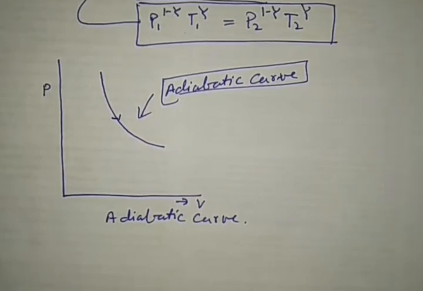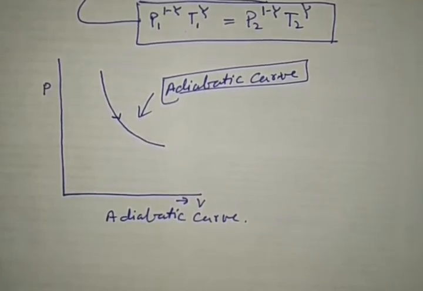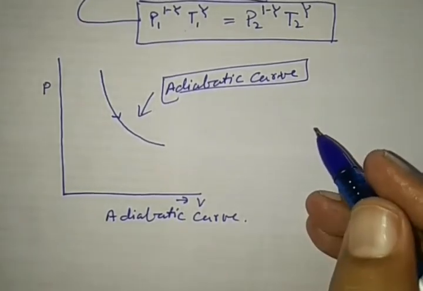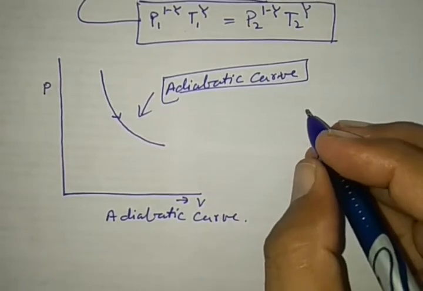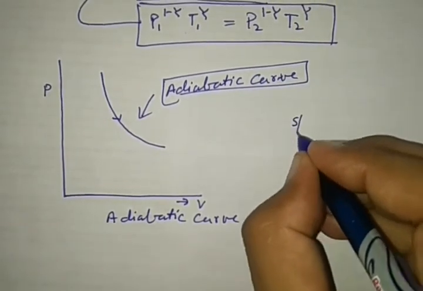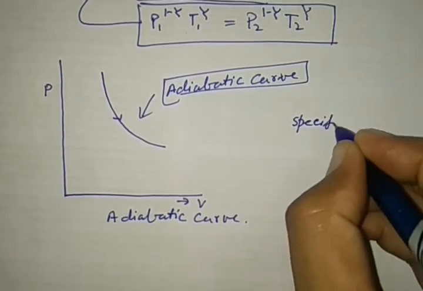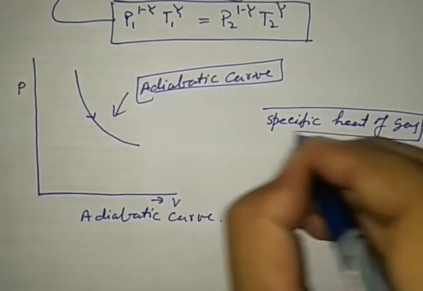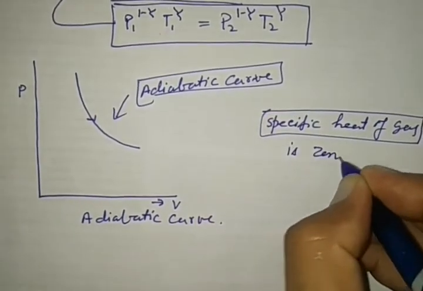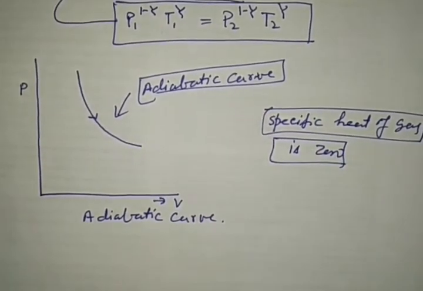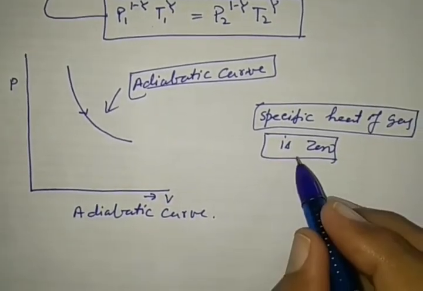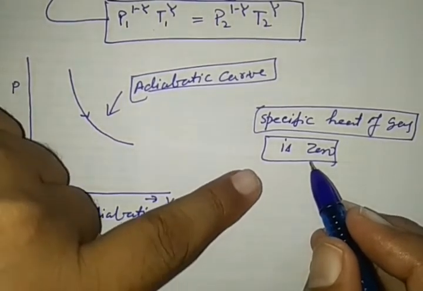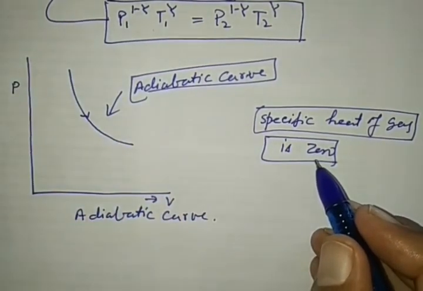Under these circumstances, right? Here one more important point in the adiabatic change, that is, in adiabatic change, the specific heat of working substance gas is 0. See carefully. In case of isothermal it was infinite, but in case of adiabatic it is almost 0.